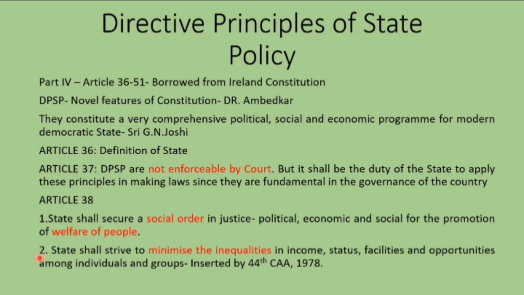Then the second clause was actually inserted by the 44th Constitutional Amendment 1978. Remember the amendment also along with the articles. It says that the state shall strive to minimize the inequalities in income, status, facilities and opportunities among individuals and groups. So remember social order, welfare of people and minimize the inequalities here.